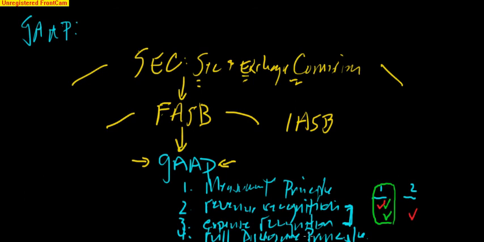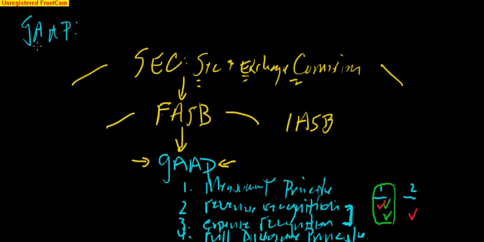Usually what this means is you're going to have lots of footnotes which accompany the financial statements. If you look at the financial statements for a typical company, especially a publicly held company, not only will you see numbers, not only will you see financial statements like an income statement, a balance sheet, statement of cash flows, but you're going to see lots of footnotes that accompany those statements. The reason for the footnotes is because of the full disclosure principle. It's necessary that the company reports the details behind financial statements that would impact the end user's decisions. So that's why you will often see footnotes which accompany the financial statements.